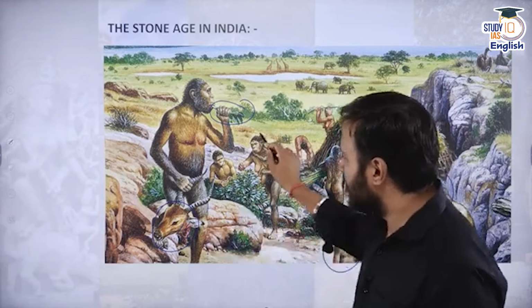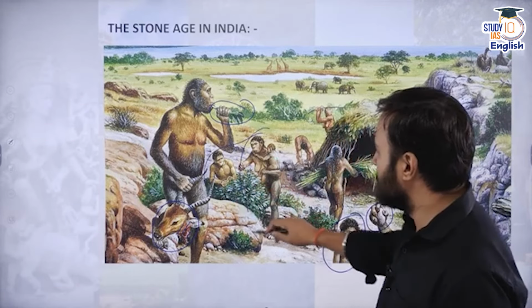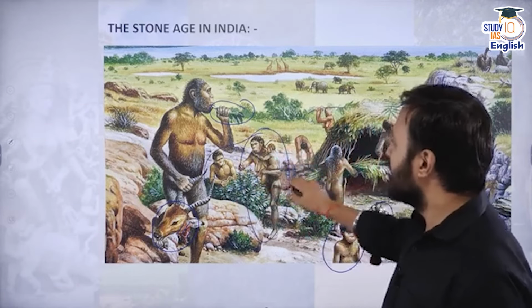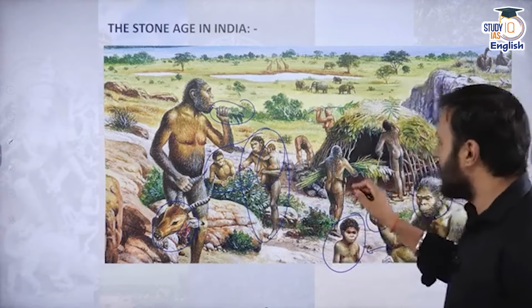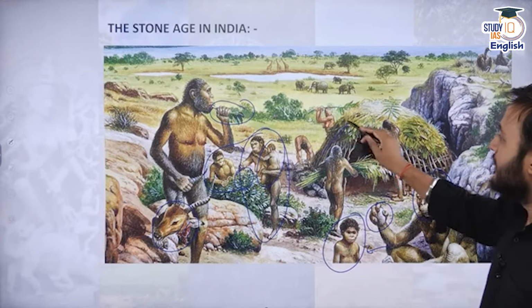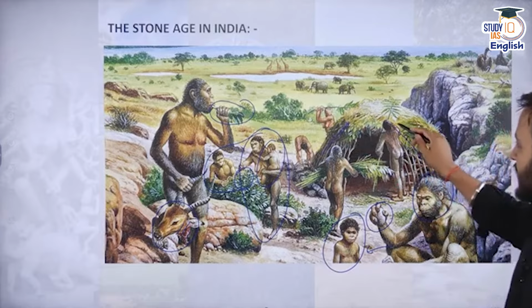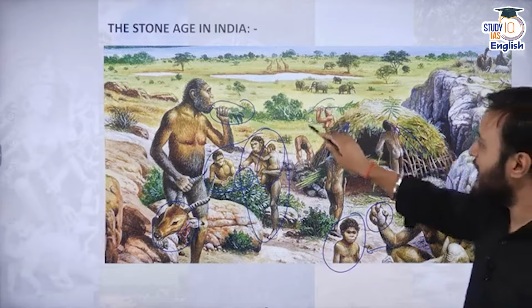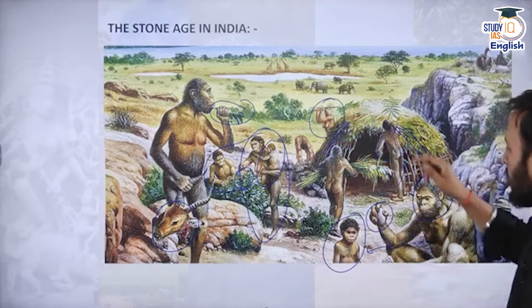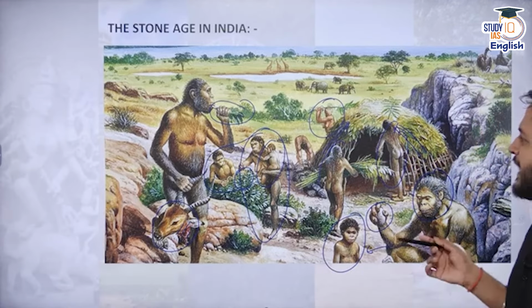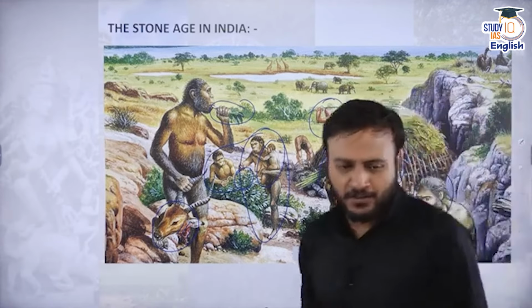And these two people, where the female is holding a child and plucking some leaves, and these people are probably repairing or constructing their huts, where the female is also contributing, and the males are also there. So what does this particular picture show?